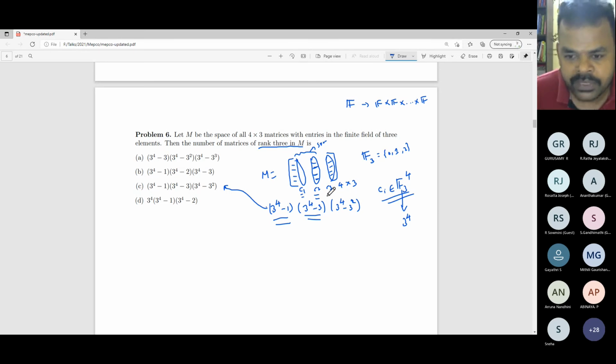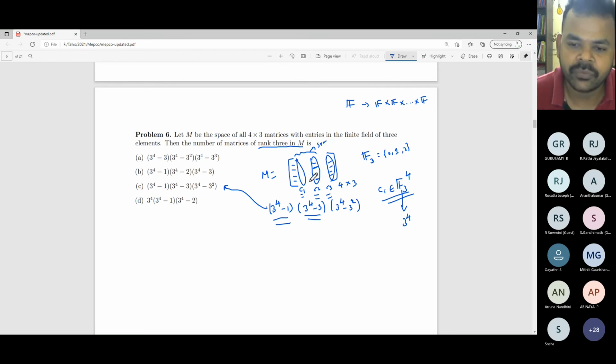And if I focus on C3, now the trial and error will be more tricky. If I want to choose the third column as linearly independent of the columns C1 and C2, then in terms of vector space, I want to choose C3 which does not belong to the span of the column vectors C1 and C2.